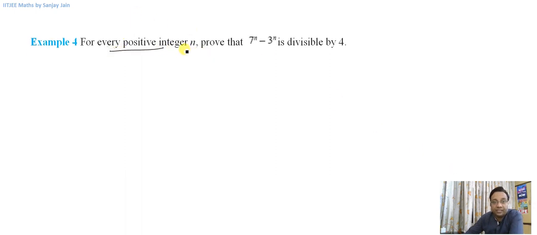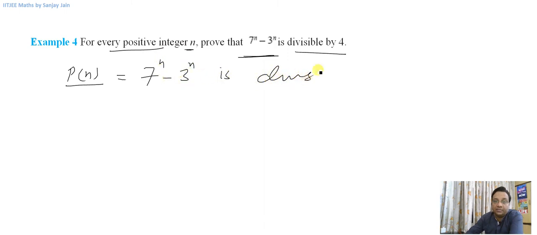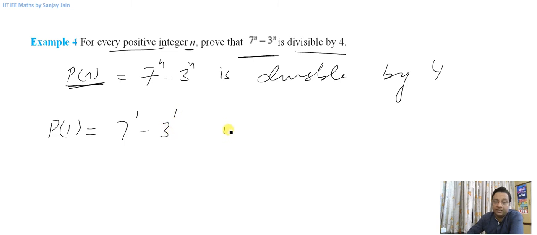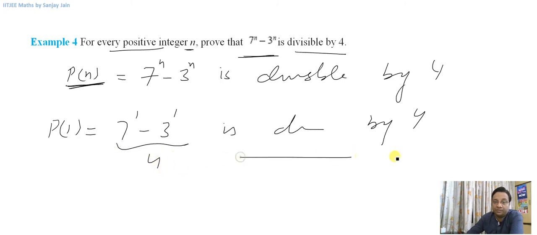For every positive integer n, prove that 7 raised to power n minus 3 raised to power n is divisible by 4. So this statement is p of n. What is the statement? That 7 raised to power n minus 3 raised to power n is divisible by 4. Let it be p of n. Okay, so let us check whether p of 1 is true or not. So p of 1 means 7 raised to power 1 minus 3 raised to power 1 is divisible by 4. So this is 4. So 4 is divisible by 4. So p of 1 is true.